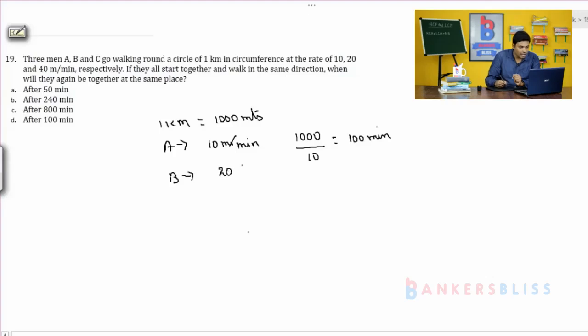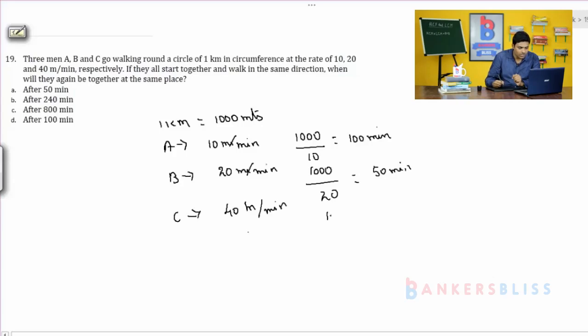Like that you calculate for B. B travels 20 meters per minute. So B takes 1000 divided by 20, which is equal to 50 minutes. And come to C. C is going to travel 40 meters per minute.